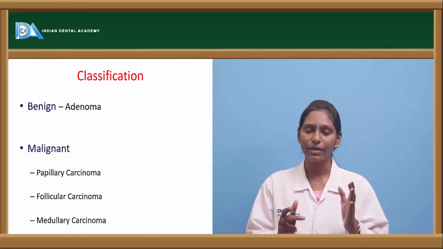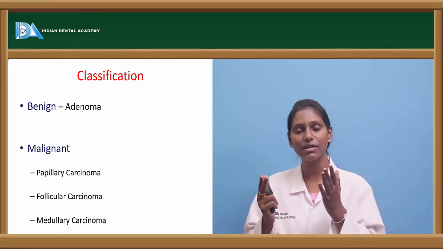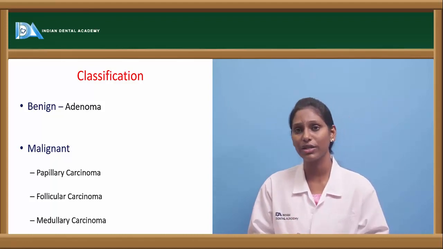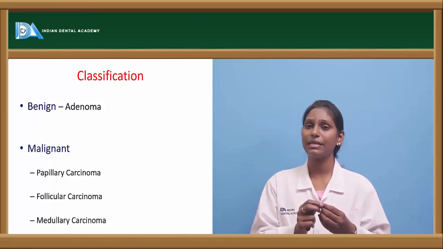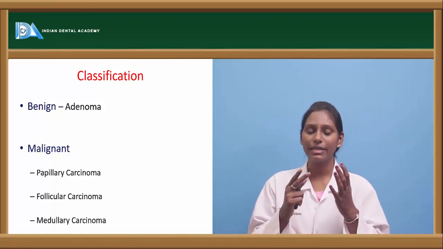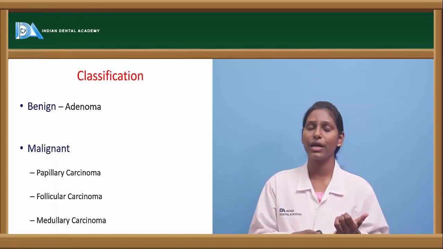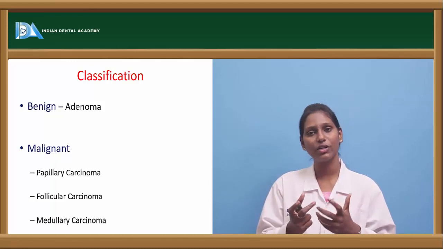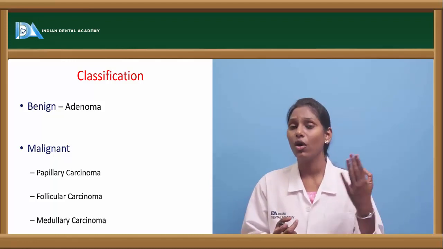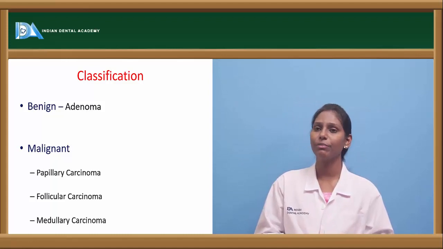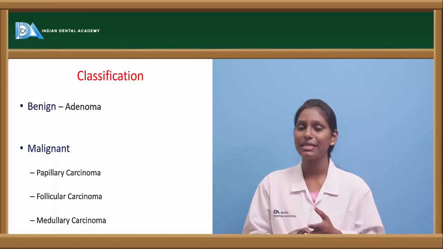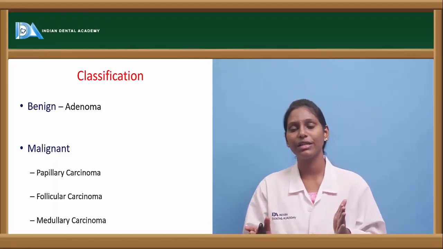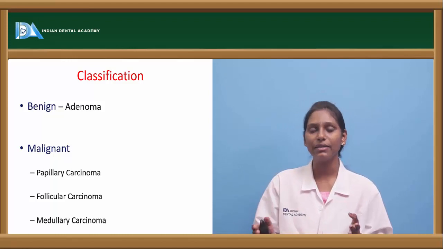Okay, and ultrasound will give us details whether it is a solid lesion or cystic lesion, and we can go for FNAC, that is fine needle aspiration cytology. We can see what kind of cells are present there. It will also give us an insight whether microinvasion, angio invasion, or capsular invasion is present. It will also give us a little detail of the cellular type, whether it is a follicular type, papillary type, or Hurthle cell type of benign tumor. And when we talk about CT and MRI, they give us the margins of the lesion, the extension of the lesion, and whether it is invading any other adjacent structures.